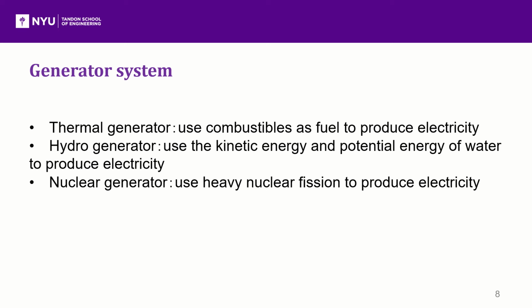The hydro generator uses the kinetic energy and potential energy of water to produce electricity. Water is drawn from the height of the river, and the pressure or velocity of the water is used to impulsively rotate the turbine to convert the gravitational potential energy and the kinetic energy into mechanical energy. Then the turbine drives the generator to rotate and convert the mechanical energy into electrical energy. The nuclear generator uses heavy nuclear fission to produce electricity.